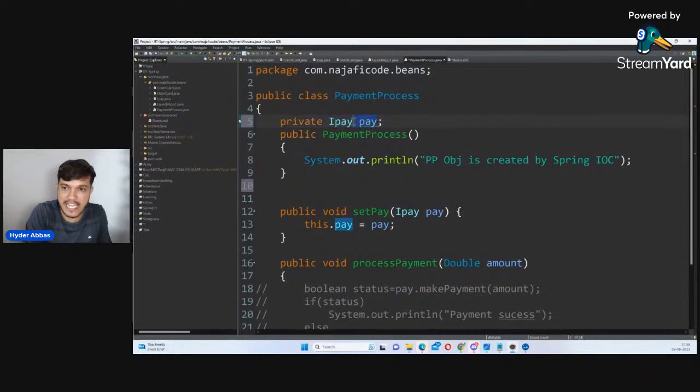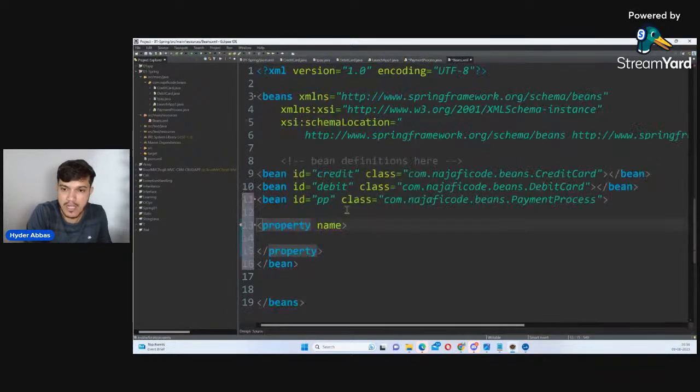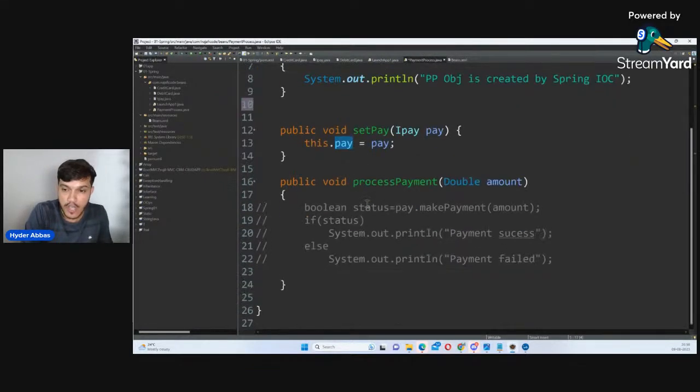This pay is the name. This I'll inform in the XML. Name is pay. You'll understand that. I'm going step by step, my dear friends. Property name pay, and what is the reference? Maybe I want to inject credit card. What is the reference? Credit. So in this case, the credit card object will be injected here. Which object will be injected here? Credit card.